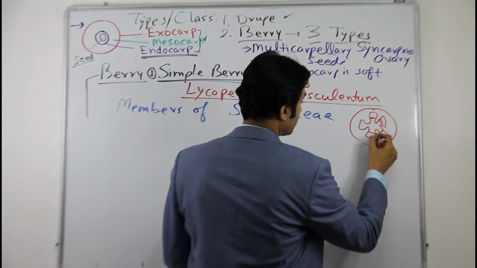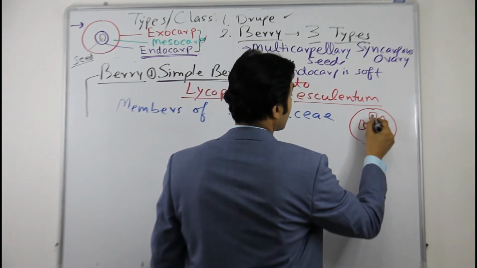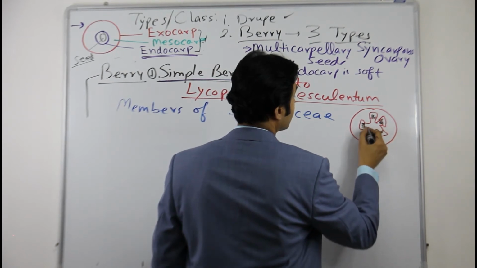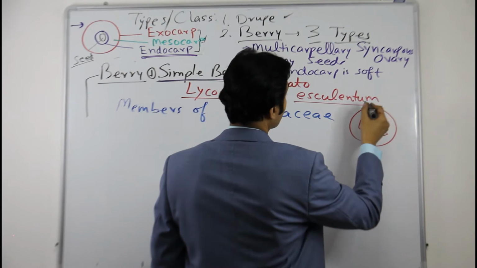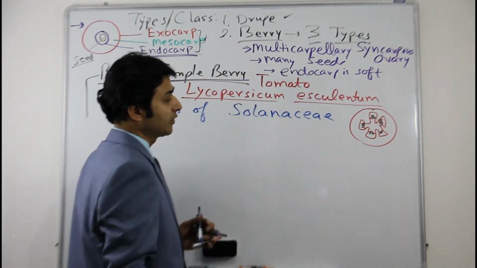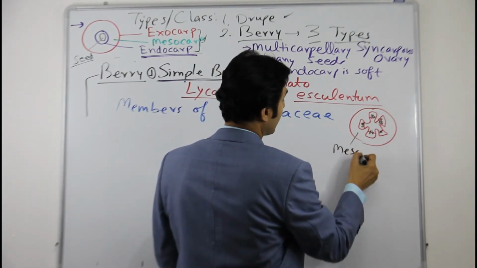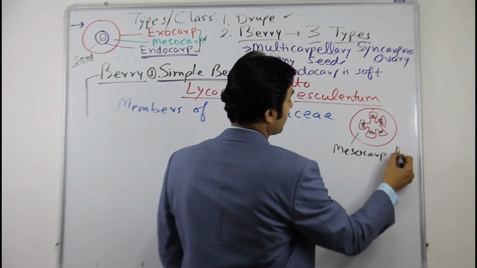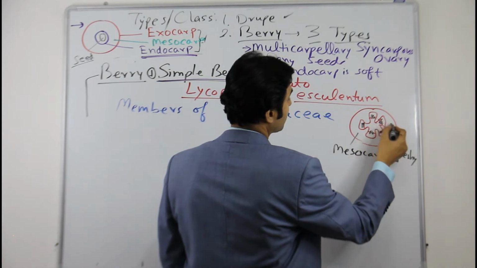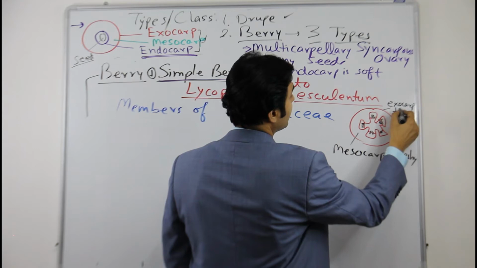You can go to the channel and see other videos where I have described the seeds and the placenta. This is tomato, Lycopersicum esculentum, with axile placentation. Solanaceae has axile placentation, and these are the seeds. You can see that the mesocarp is fleshy, and the exocarp is thin.